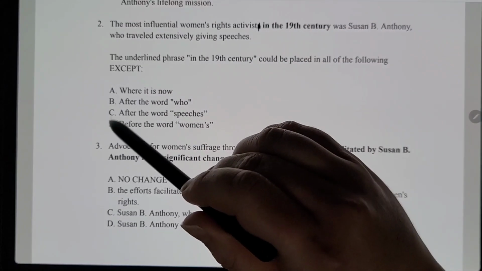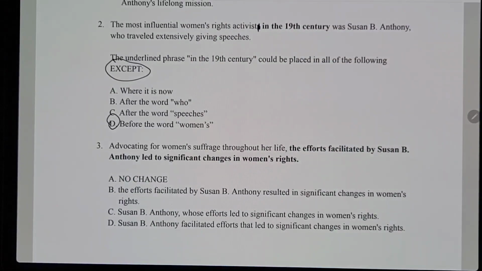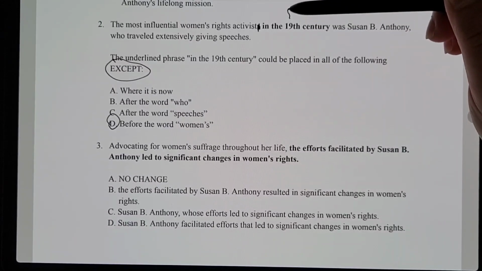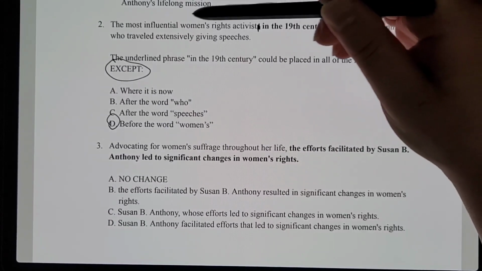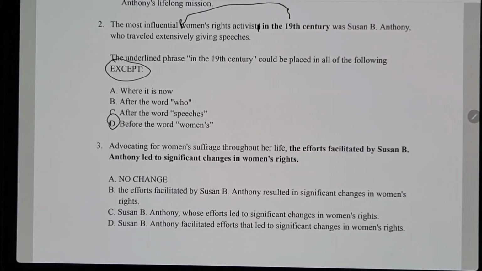It would just be D, before the word "women's." That would be unacceptable because remember, we're trying to pick what does not work when we have these "except" problems. So if we were to move this to before the word "women's" right here, it would read "the most influential in the 19th century women's rights activists was Susan B. Anthony, who traveled extensively giving speeches." So you can't put it there.